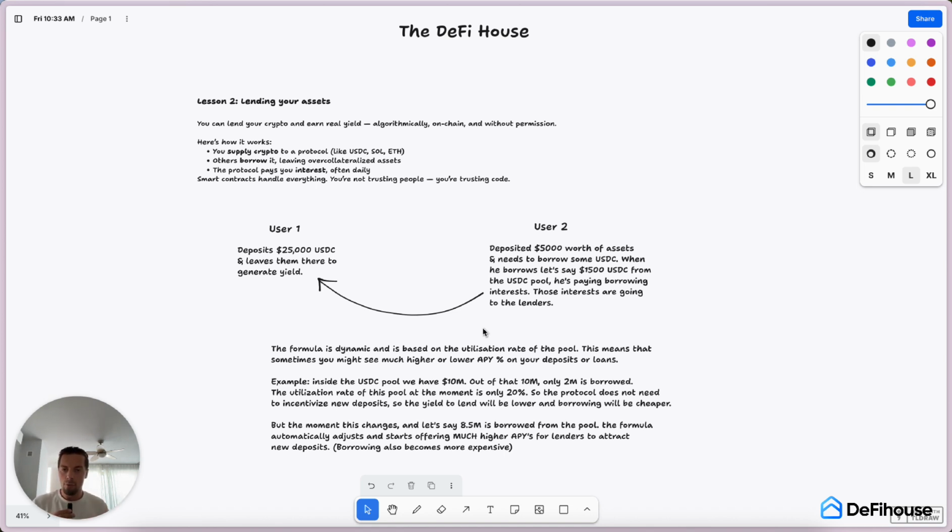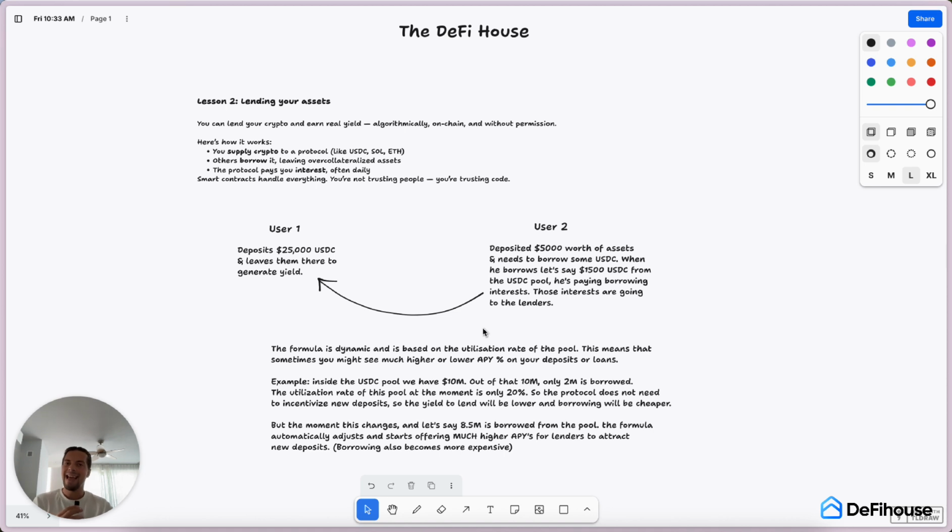But the formula is dynamic and is based on the utilization rate of the pool, which means that sometimes you might see much higher or much lower APYs on your deposits or loans. For example, inside the USDC pool, let's say we have 10 million USDC deposited.